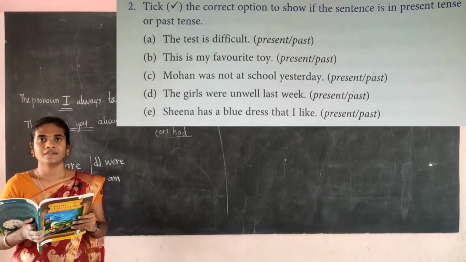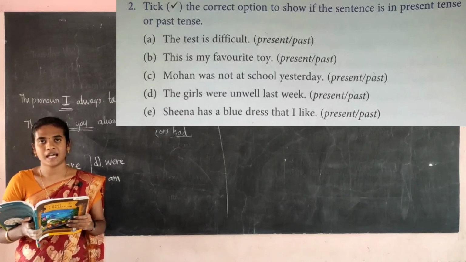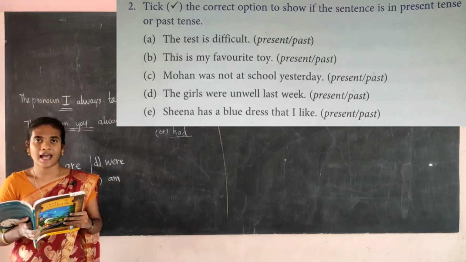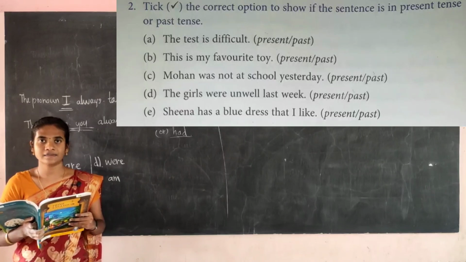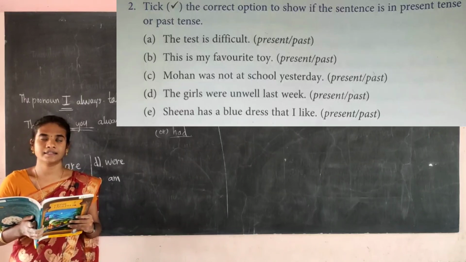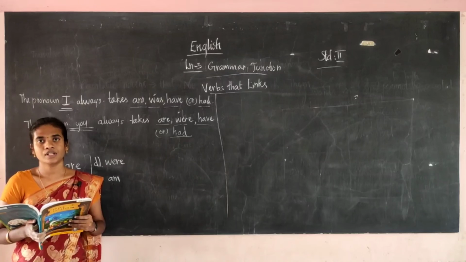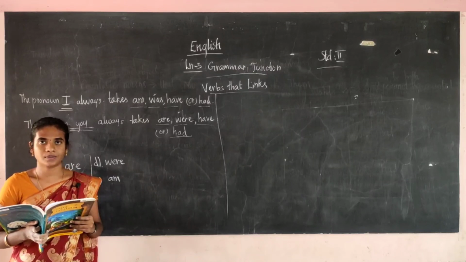Students, are you all clear with today's topic? What we have seen? We have seen about the linking verbs. We have seen about 8 verbs. What are the verbs we have seen? Am, is, are, was, were, have, has, had. These are the 8 verbs. Okay, I hope you understand this. Students, you can copy down these things in your notebook. Thank you.